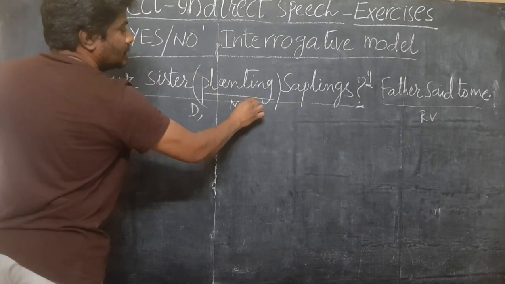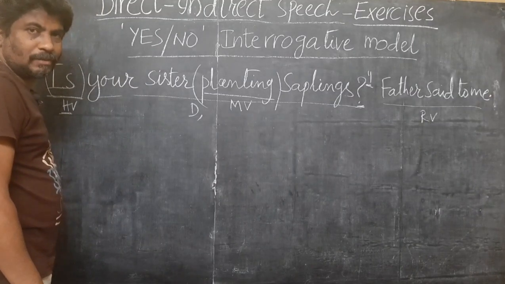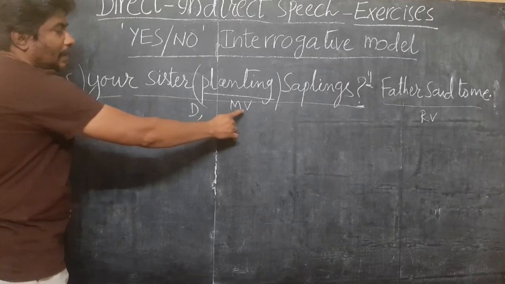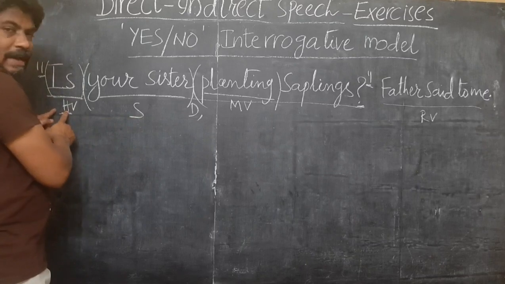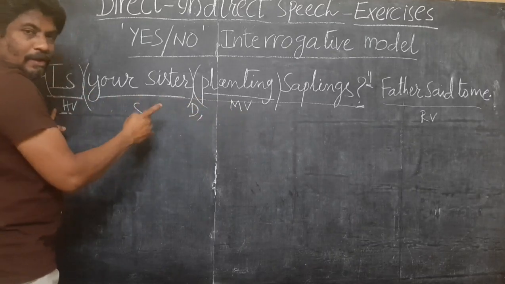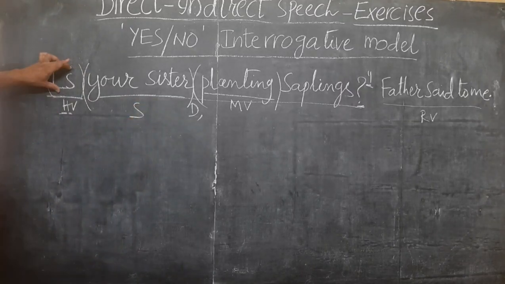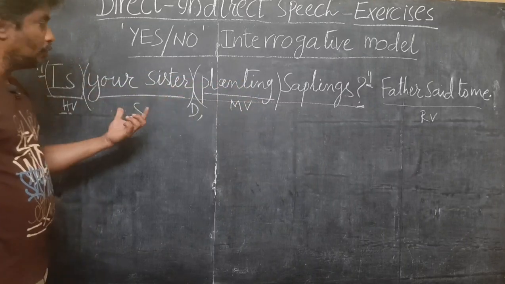In between the helping verb and the main verb, whatever you have, that is the subject. In this case, "is" is the helping verb, "planting" is the main verb, and in between these two words,